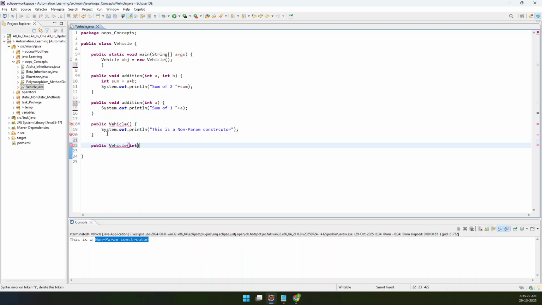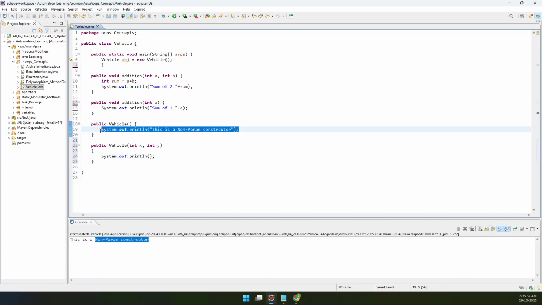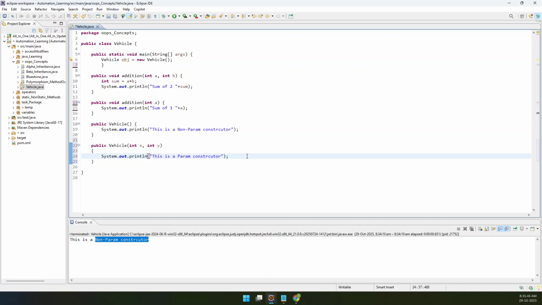This time let me pass two values into this, int x comma int y. So this is a parameterized constructor, right? Because it is accepting parameters. Yes or no? This is a parameterized constructor, and let me print those values as well. So x, space, y. I'm just printing those values. Oh my god, seems like I can, or not.